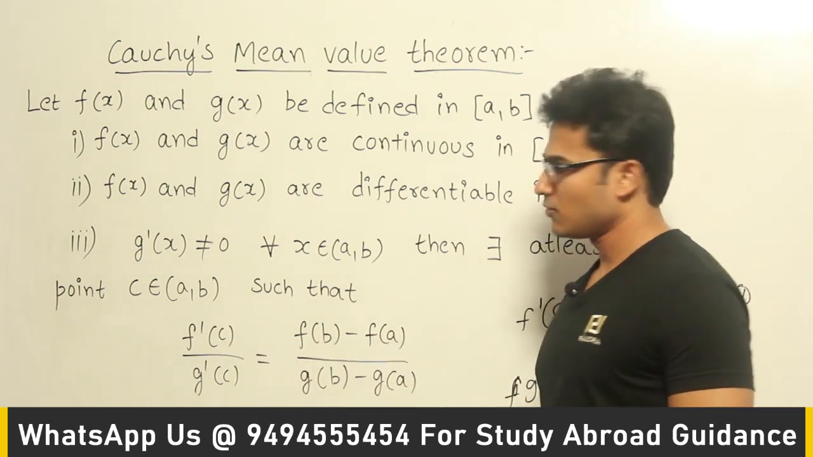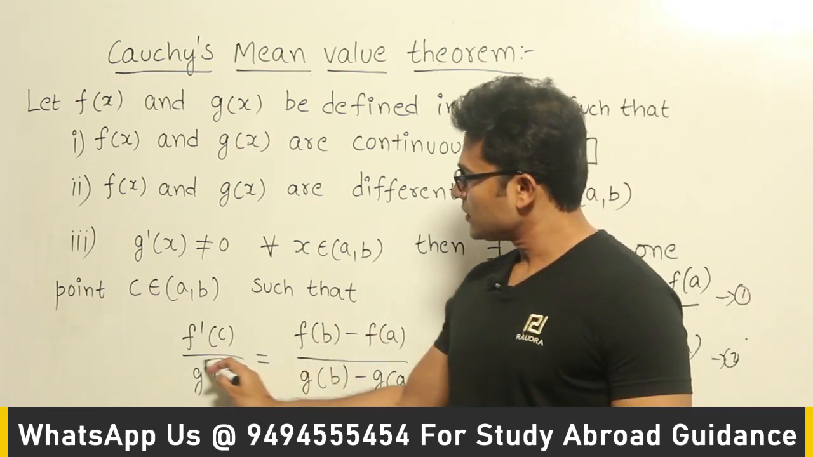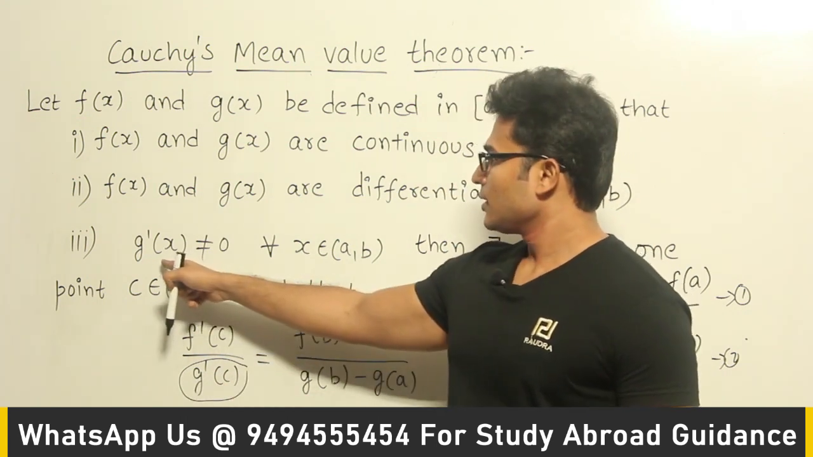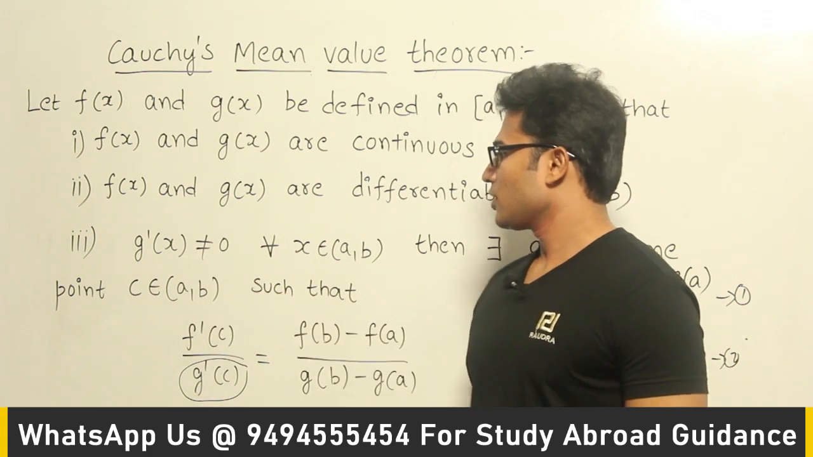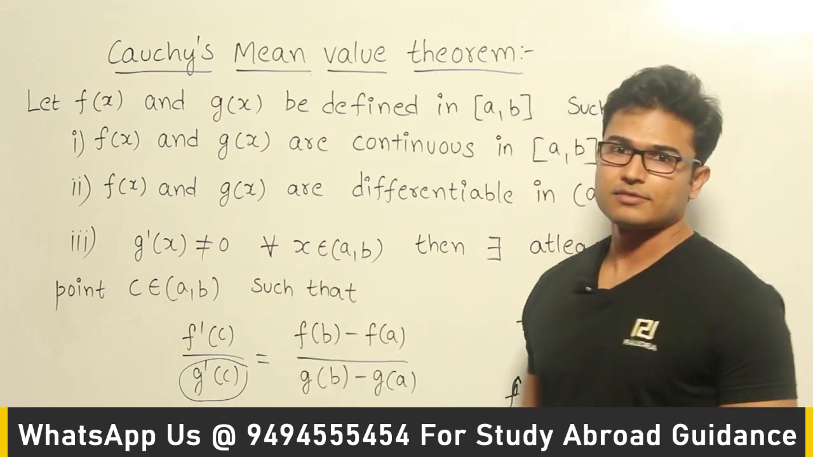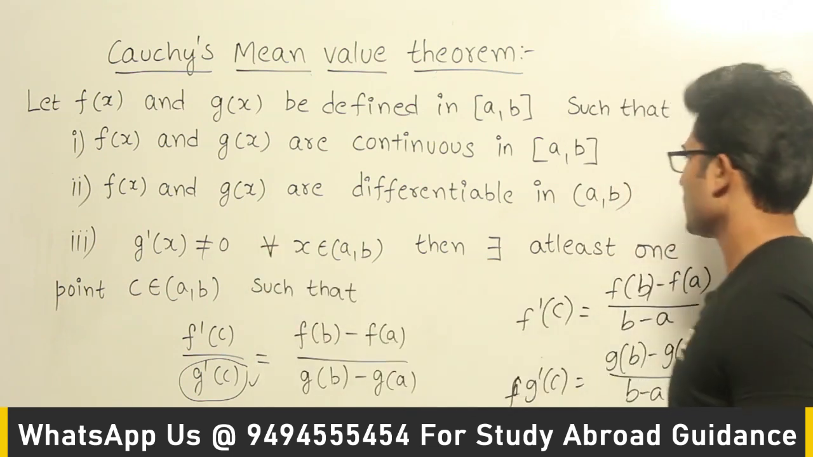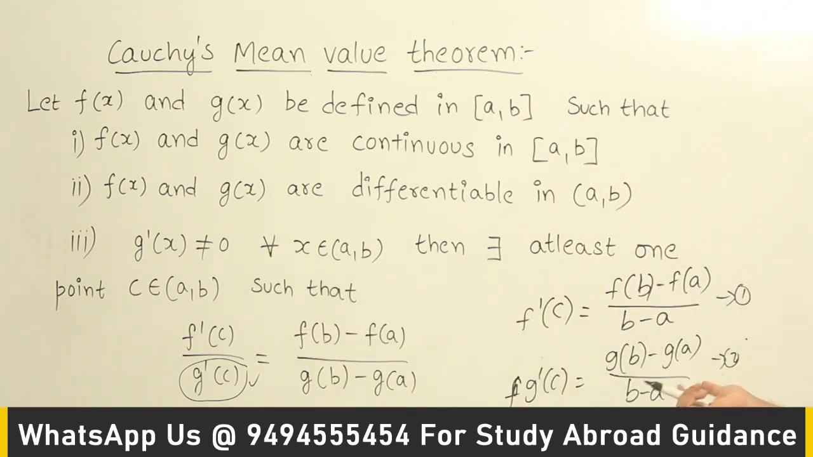But the only thing you should be careful about here is, since g dash of c is in the denominator, you should see that g dash of x is not equal to 0 for any value there. That is why, just to rule out that condition, they have given this. So it is the same as Lagrange's theorem, but where Lagrange's theorem is defined for one function, here it is defined for two functions. Got it?